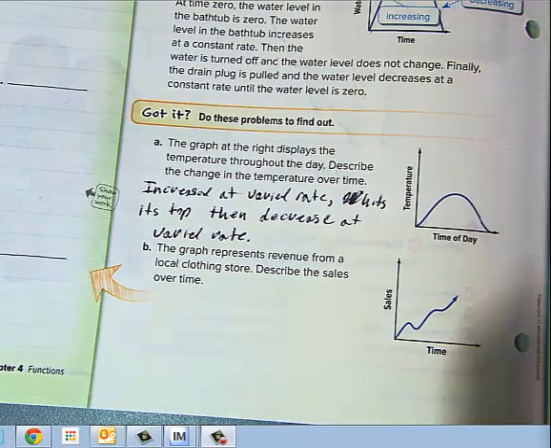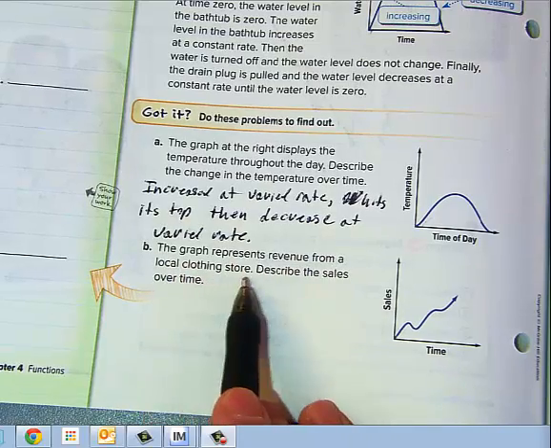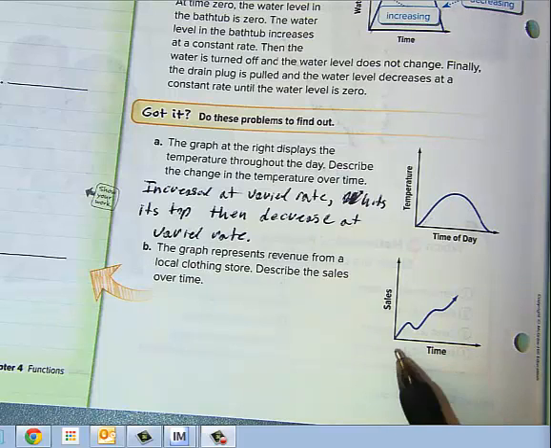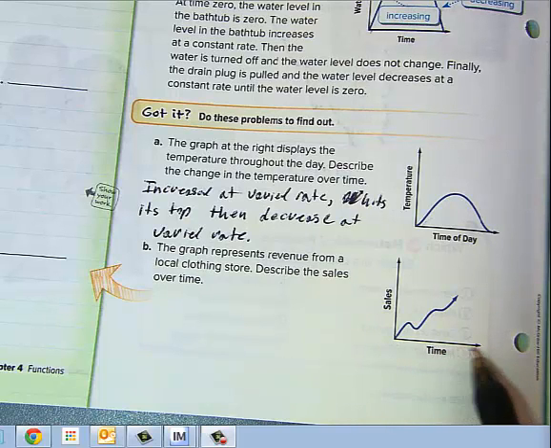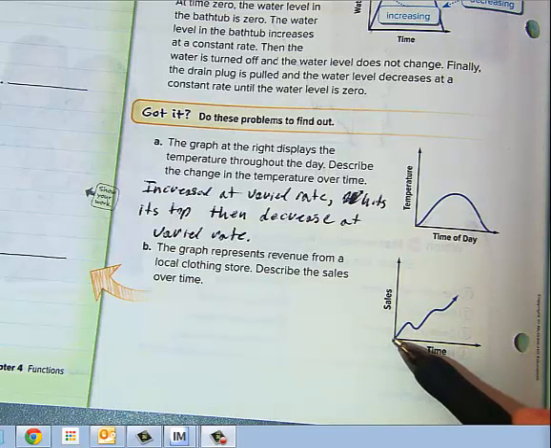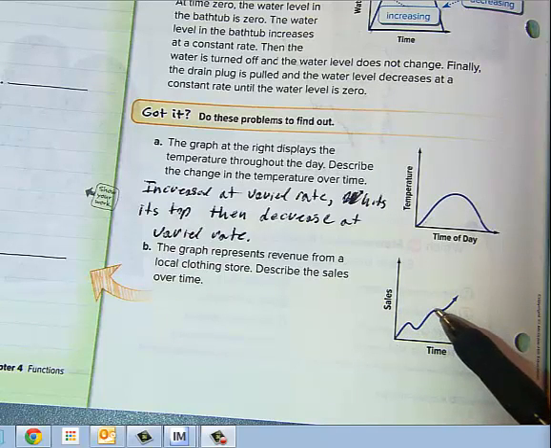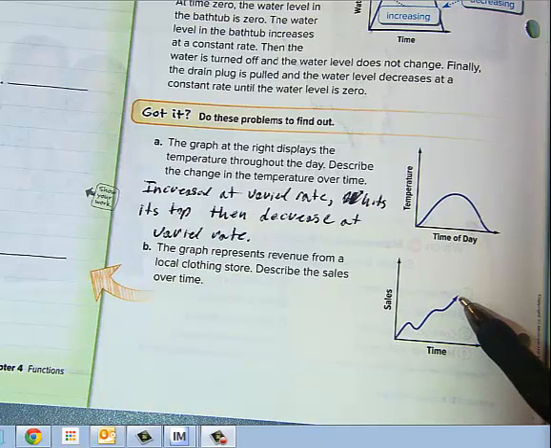All right, let's look at B. It says the graph represents revenue from a local clothing store. Describe the sales over time. So here's time, and we don't know if this is hours, months, days. It really doesn't matter. We just see what's happening. Here's time, here's sales. So we notice sales go up. They kind of then peak and go down. They go up again. They go flat, and they go up again, okay?